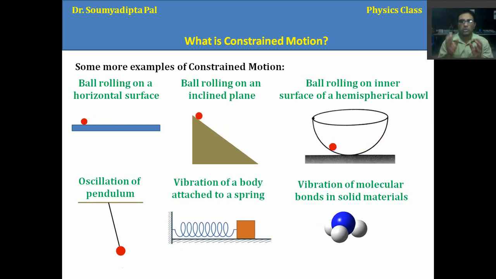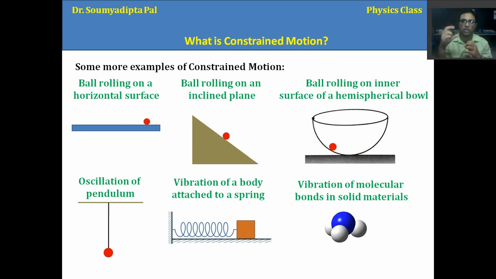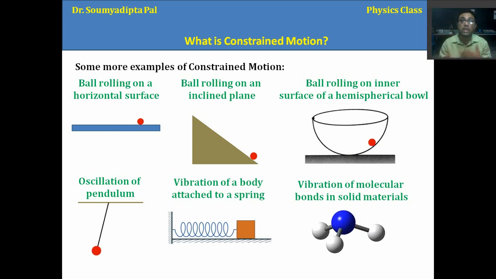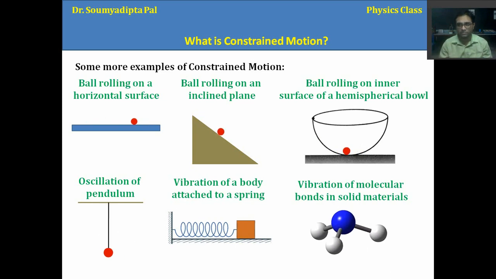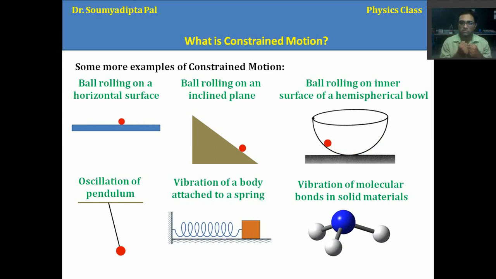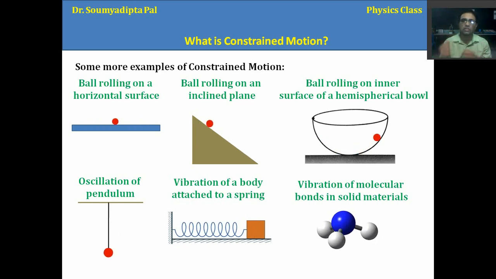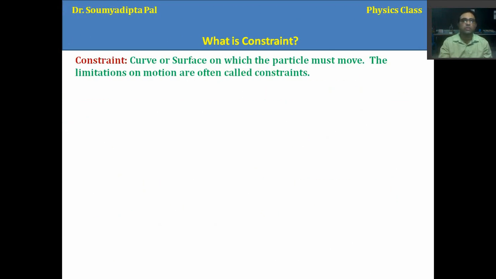Okay, so you know that in molecular bonds two atoms are connected by a simple bond, and that bond we can think of as a spring, and they are vibrating due to thermal agitation, thermal energy. How they will vibrate depends upon the strength of the bond, that is basically the spring constant of the spring, right?